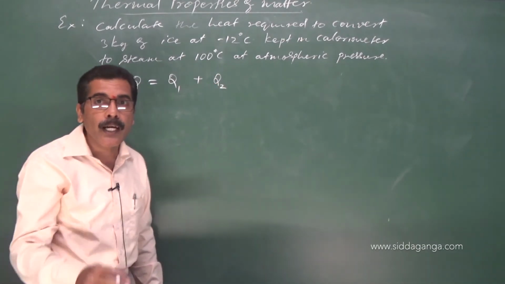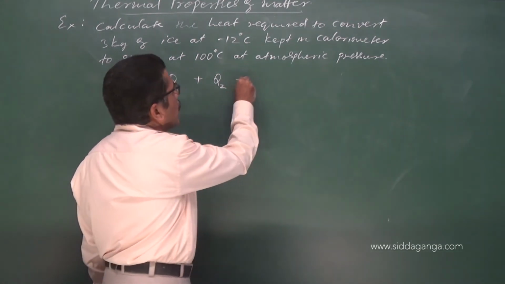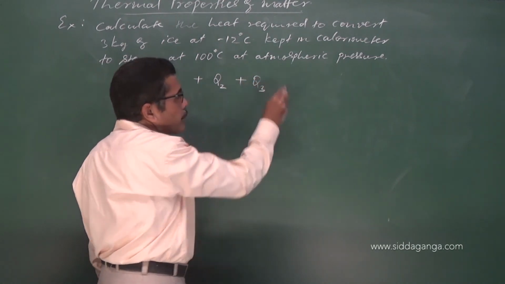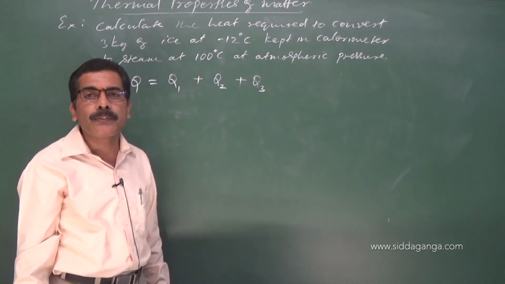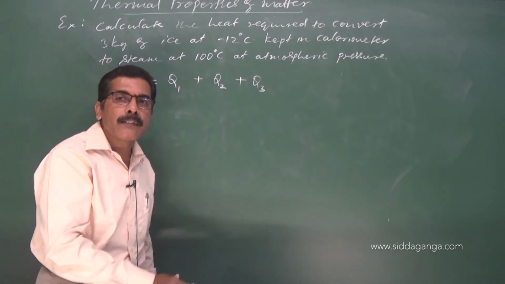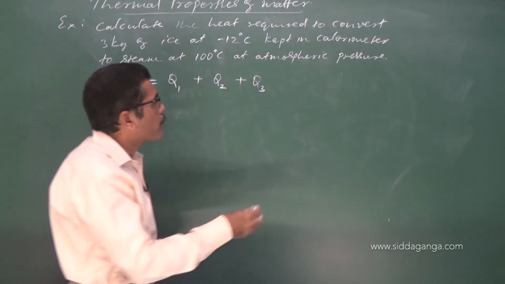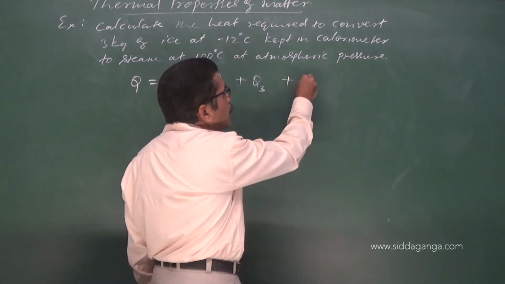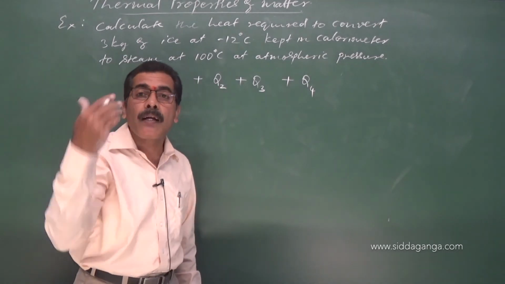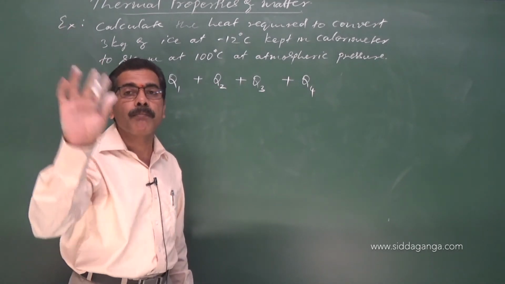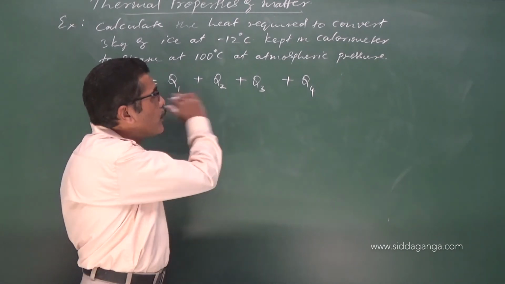You are converting ice into water. Then the amount of heat required to raise the temperature of water from 0 degrees Celsius to 100 degrees Celsius, and the amount of heat required to convert water at 100 degrees Celsius into steam at 100 degrees Celsius. Therefore, there are 4 parts.